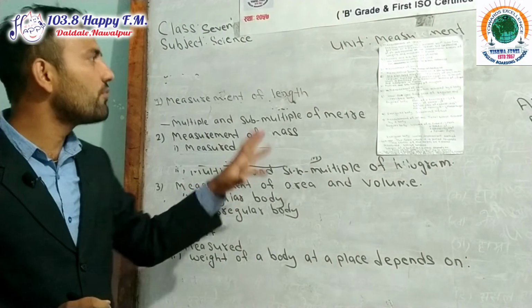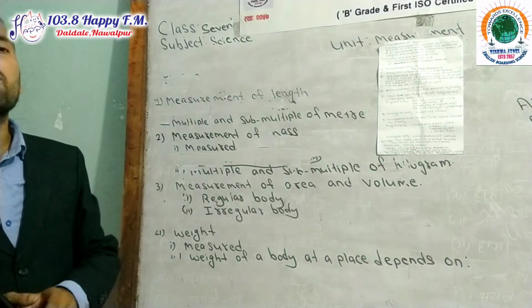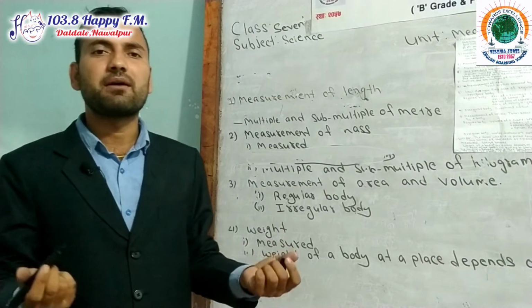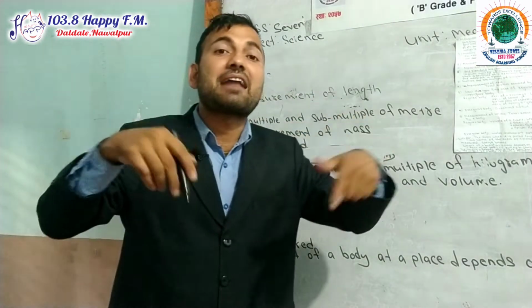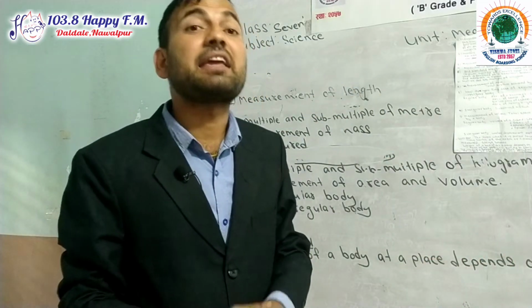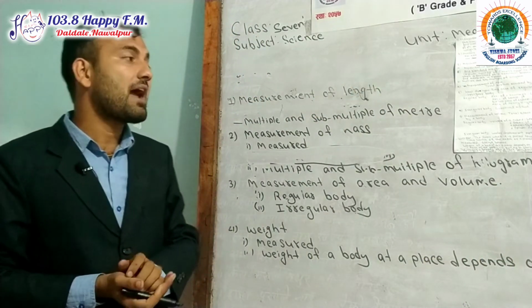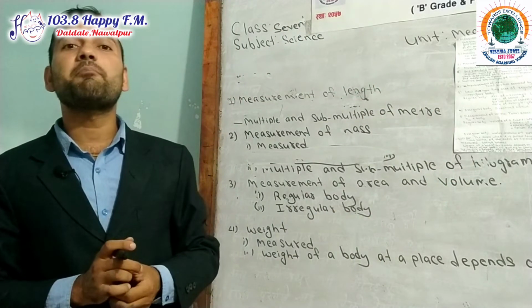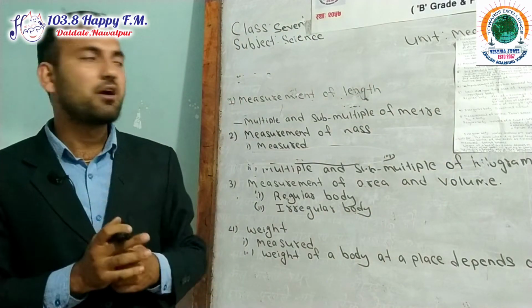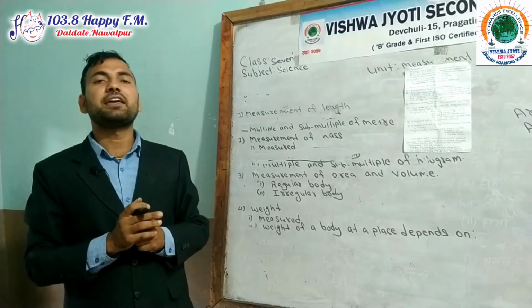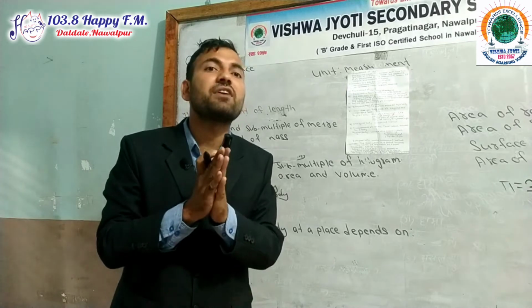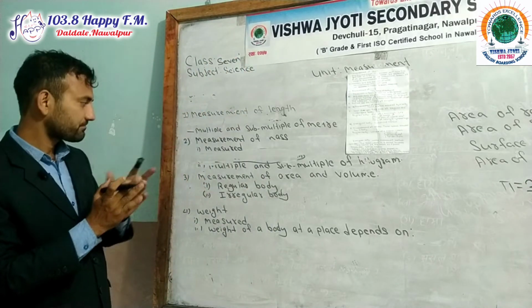Next, how do you find the area of an irregular body? Irregular means not a geometrical shape. Its length, breadth, and height are not fixed. How do you find the area of an irregular body? We can find it by using the graphical method or by using graph paper.